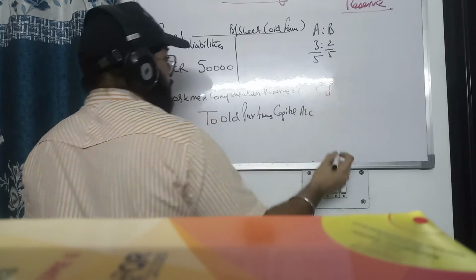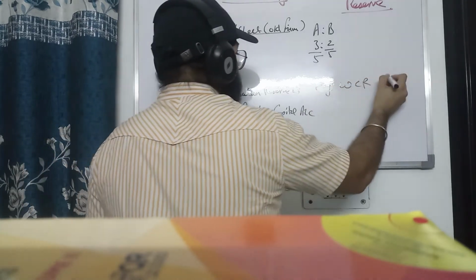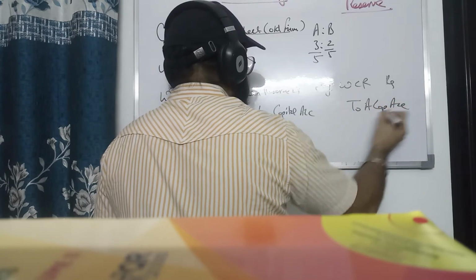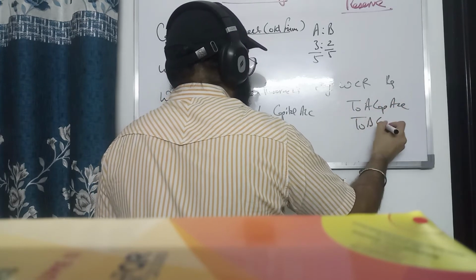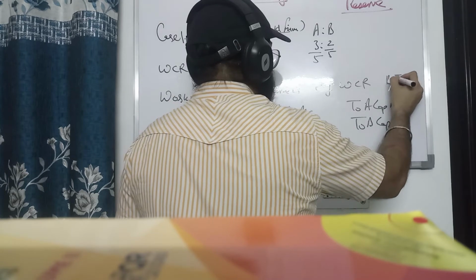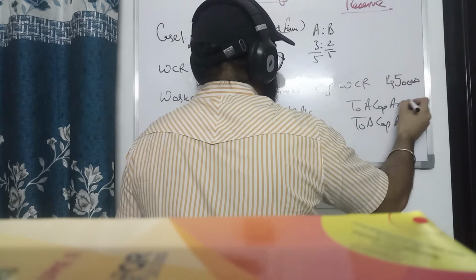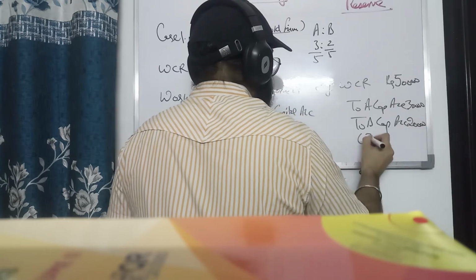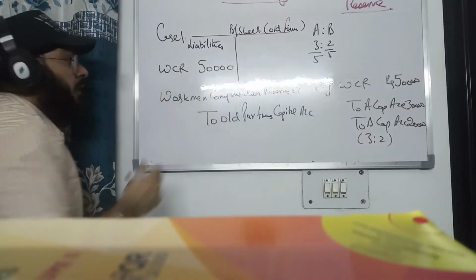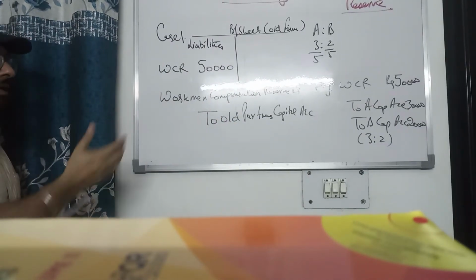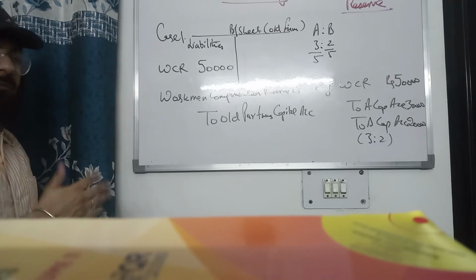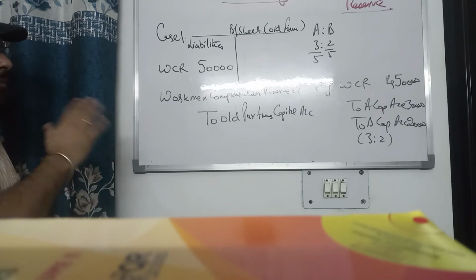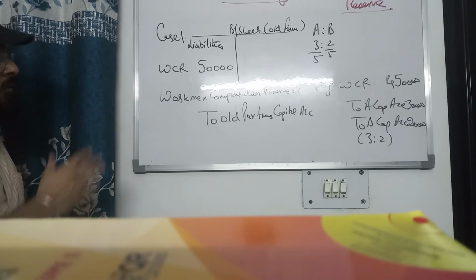According to our example, workman compensation reserve debit 50,000 to A capital account 30,000 and B capital account 20,000, in the ratio 3:2. Very simple case. Workman compensation reserve will be distributed at the time of admission of a partner among old partners in the old ratio.